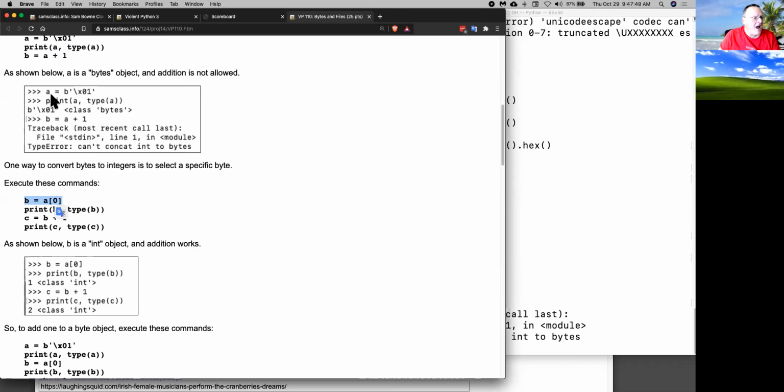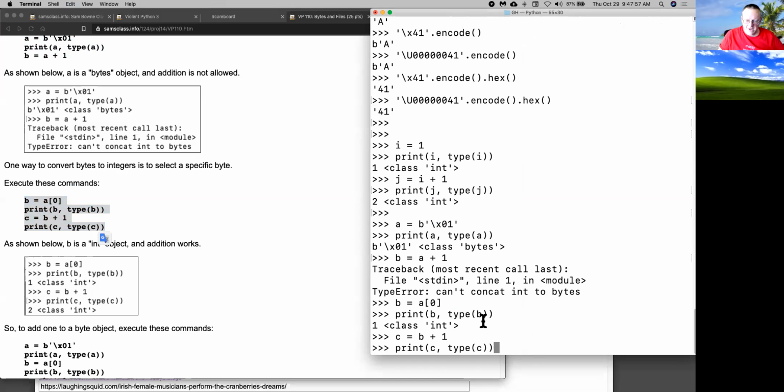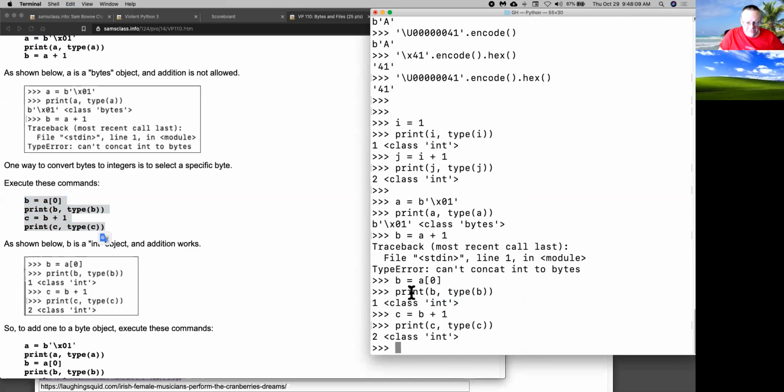Now I've created a, which was a single byte object, and it really is a byte array. You can refer to its location as a[0]. And now the contents at that location are in fact an integer. So now you can take the value of it and put it in an integer variable, which will now be an integer, and now you can add 1 to it. So byte values are different than integers.